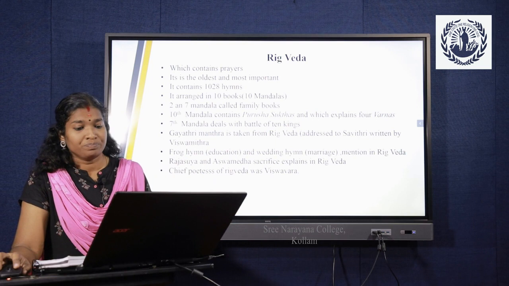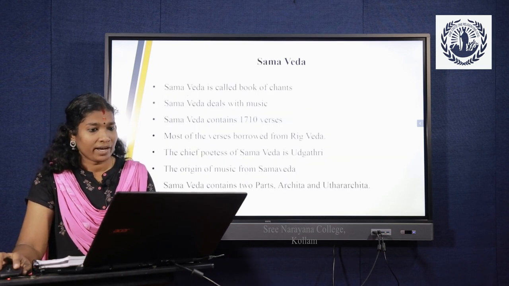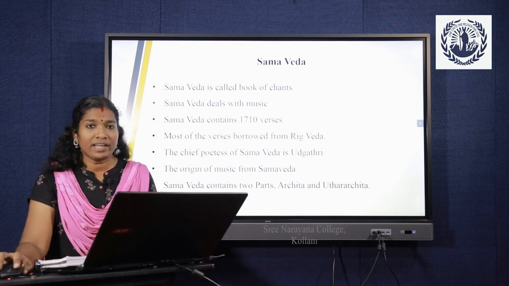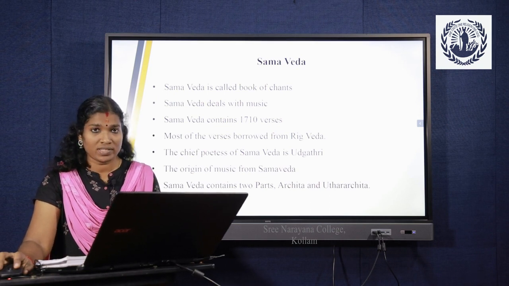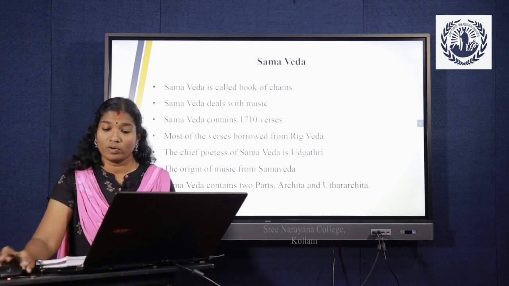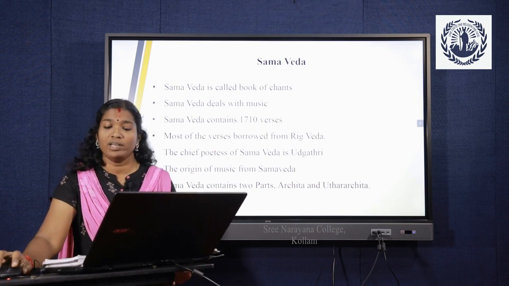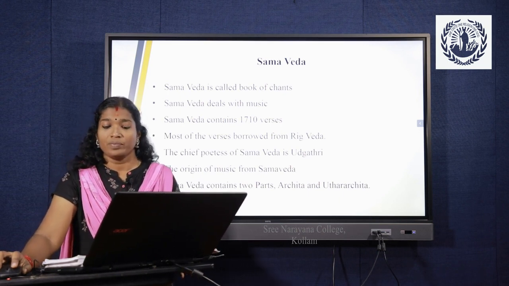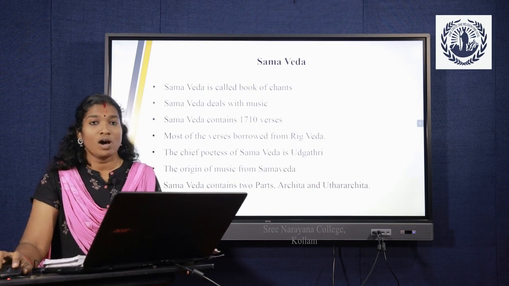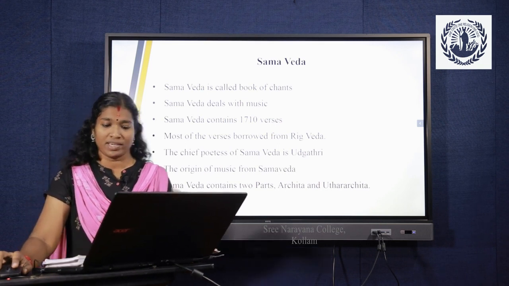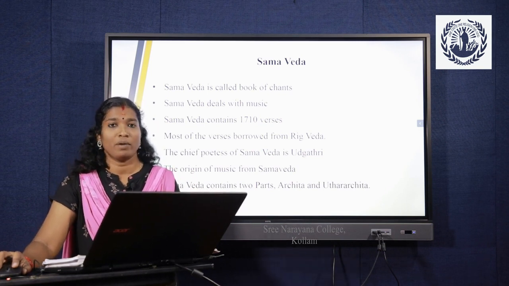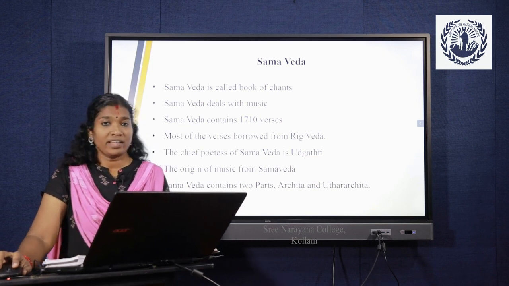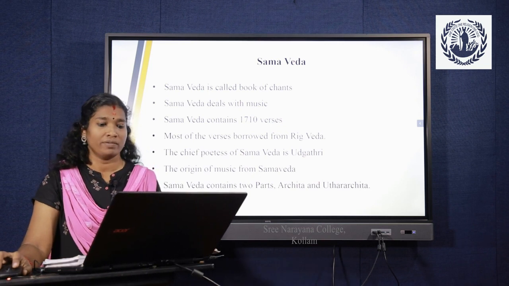Then the second Veda is Samaveda. Samaveda is also called the book of chants. It deals with music. It consists of 1810 verses, mostly borrowed from the Rig Veda, arranged according to the needs of musical notation. The original melodies are, however, lost. These hymns were sung by the priests called Udgatris. The origin of Indian music is traced to Samaveda. Samaveda consists of 2 parts, Archika and Uttararchika. Gandharva Veda is the Upaveda of the Samaveda.